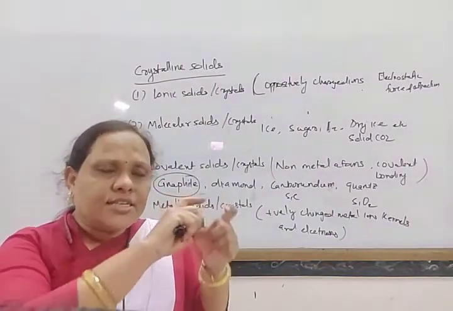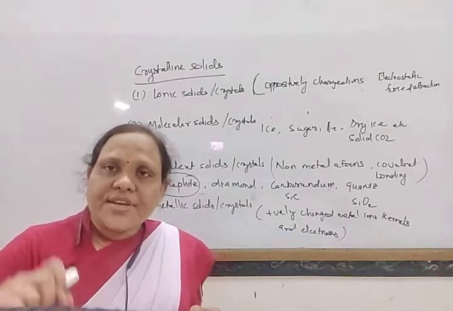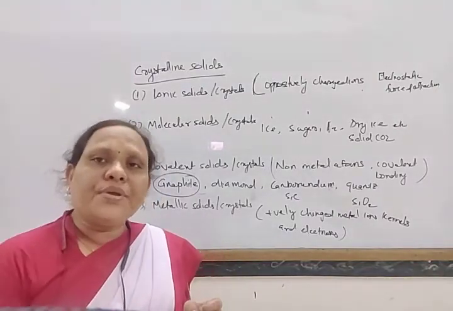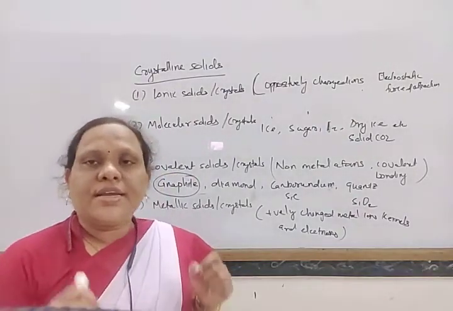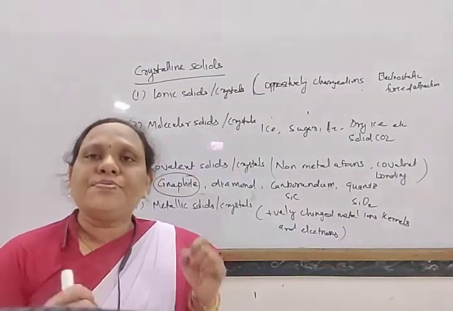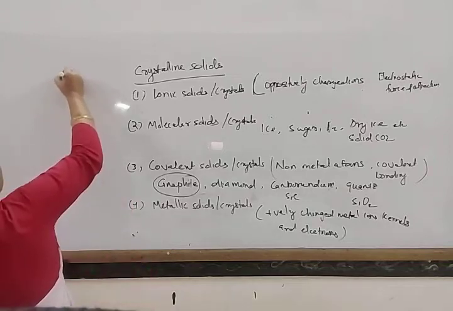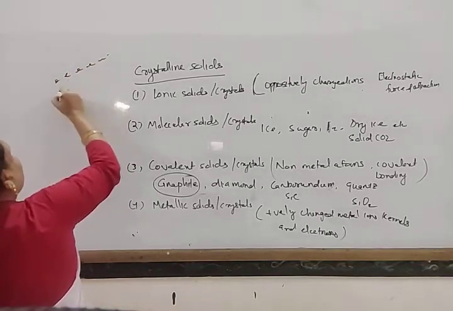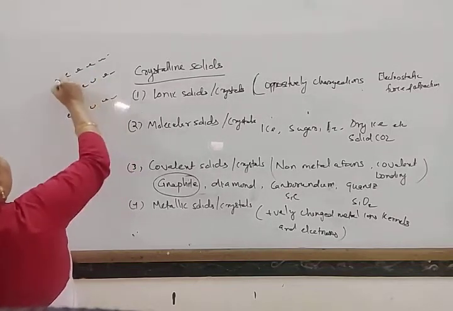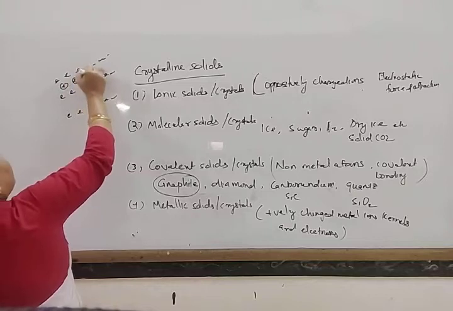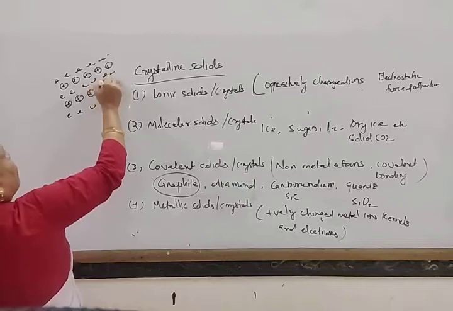And in this sea of electrons, the metal ions are present, and there exists a force of attraction between the metal ions and electrons. That type of force of attraction is also a Coulombic force of attraction, and the bonding is called a metallic bond. So here the electrons are generally flowing over the entire crystal, and some positively charged metal ions are there.